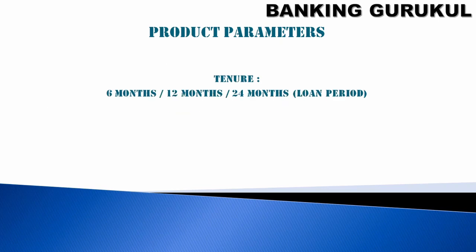And another product parameter is tenure. Tenure can be 6 months, 12 months, 24 months, 48 months. If you say 6 months as your product tenure and a customer comes for 5 months, you should say, under this product I can give a loan for a tenure of 6 months only.